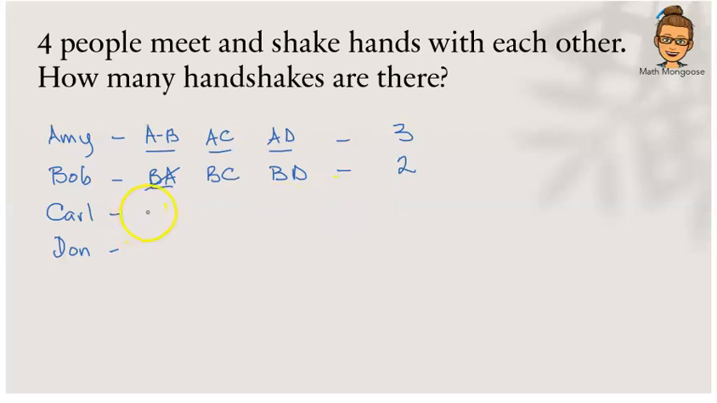All right, let's do the same thing for Carl. Whose hand is Carl going to shake? We're going to have Carl and Amy. Carl is going to shake Amy's hand.